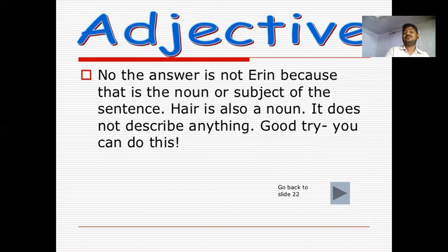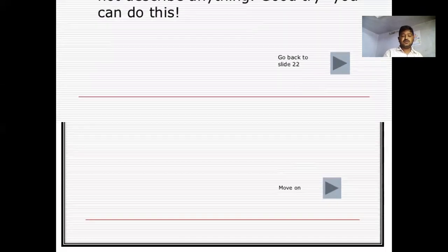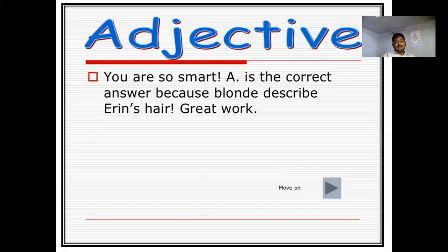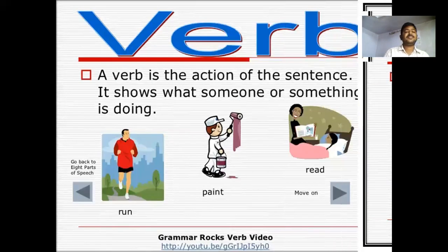Hair is also a noun; it does not describe anything. A is the answer here because blonde describes Aaron's hair. Blonde qualifies a noun. So it's great work for you.